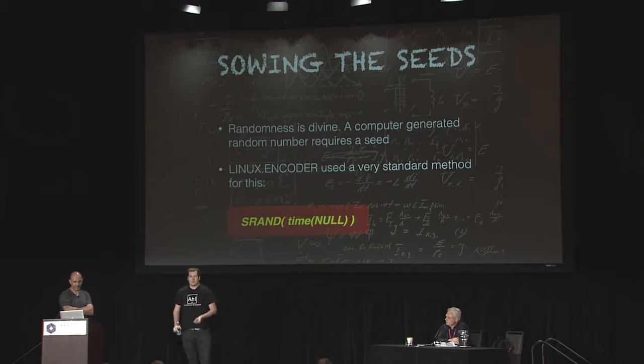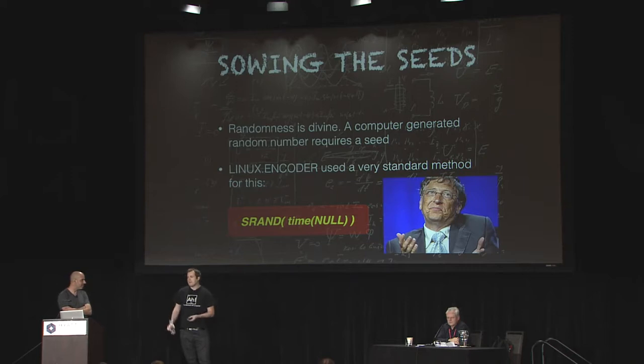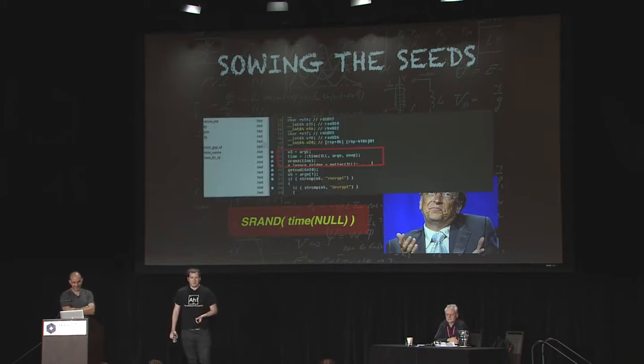Now, even if you're on Windows, that's not the best way to do it, but those guys said to themselves, what the hell, it's probably going to work, right? And if you look at the Linux Encoder executable, you'll see that one of the first things that happens is that it extracts a seed, a random seed based on the current timestamp, and then all the rest is pseudo-randomly generated from that, including all the session keys.